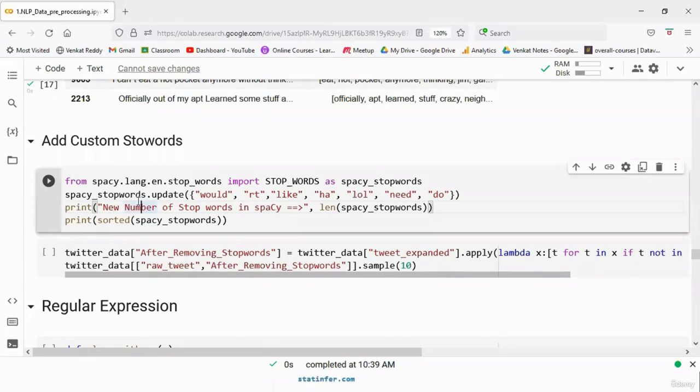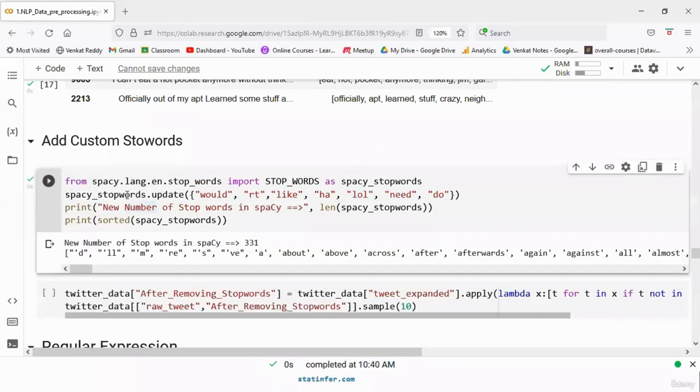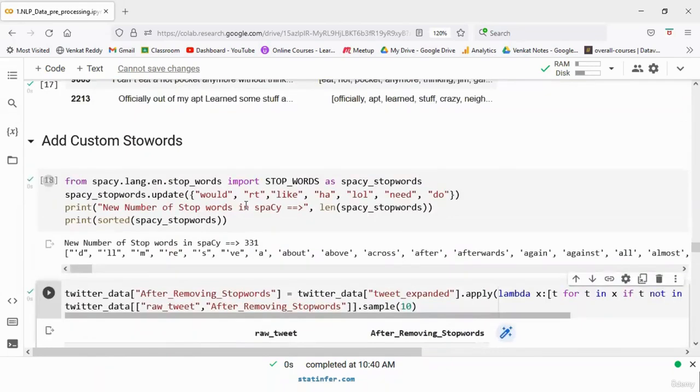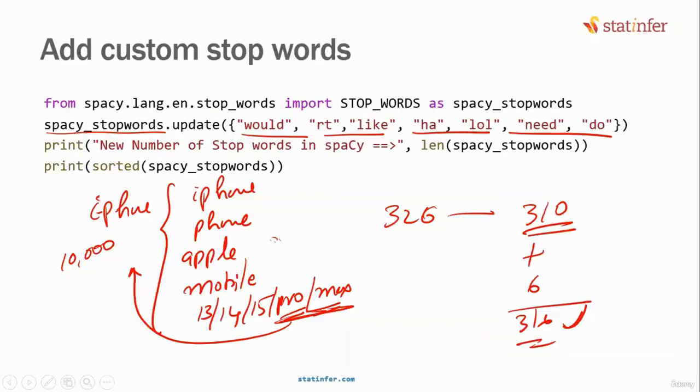Again, if you want to do custom stopwords, then what do you do? You add these custom stopwords, you update the spaCy stopwords dictionary, and then you can go further with this as well. This is called stopword removal. As I told you, you may miss some of the previous steps, but this step you cannot miss. Stopword removal. All right.